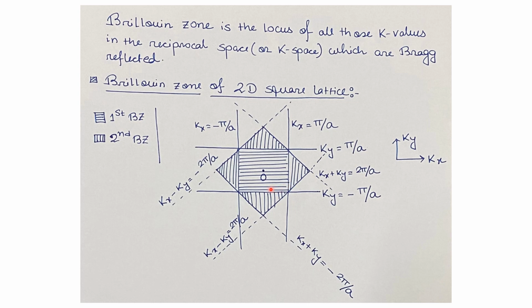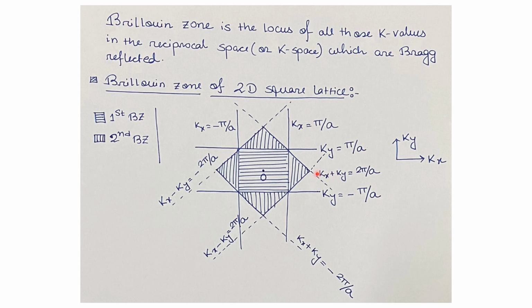Now what about the second Brillouin zone? To construct the second Brillouin zone, we need these four straight lines: kx minus ky equals to minus 2 pi by a, kx minus ky equals to 2 pi by a, kx plus ky equals to minus 2 pi by a, and kx plus ky equals to 2 pi by a. These four straight lines will construct the second Brillouin zone for the 2D square lattice.